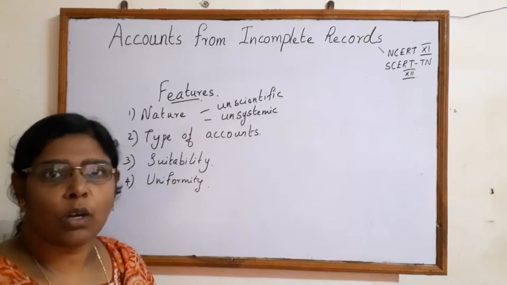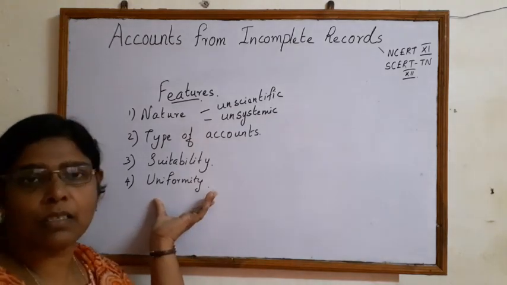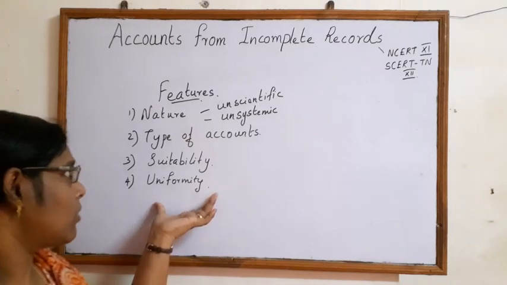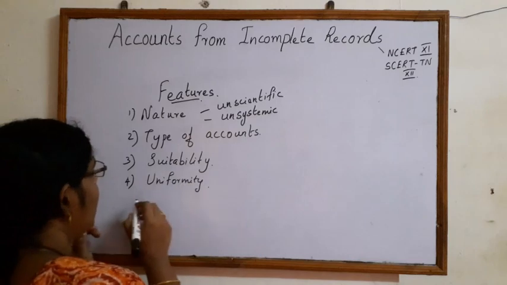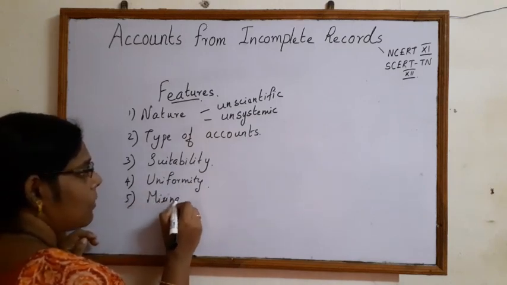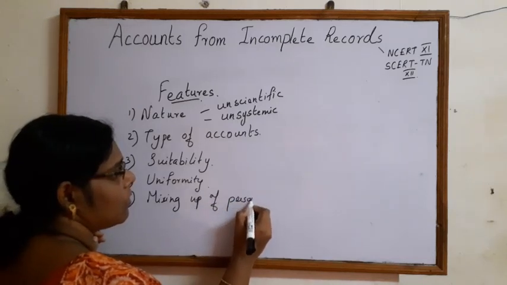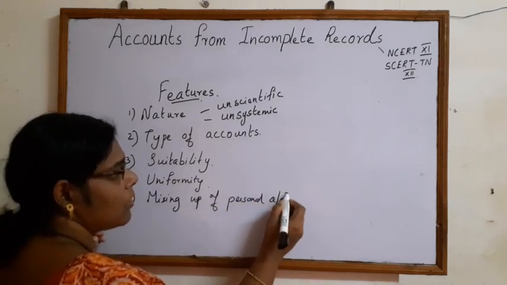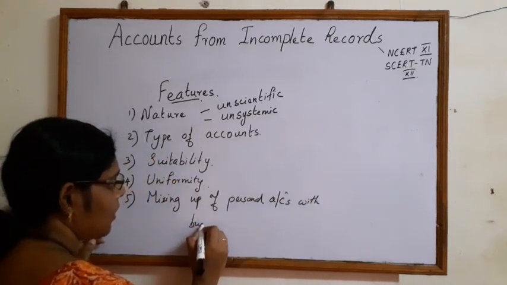It can be maintained according to their suitability, and hence there is no uniformity, so we cannot compare accounts. And there is also a possibility of mixing up personal accounts with business accounts.